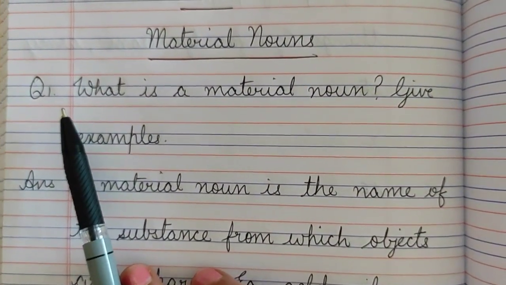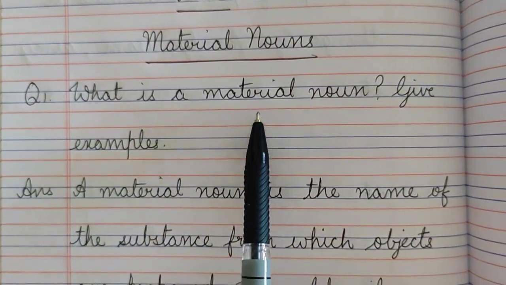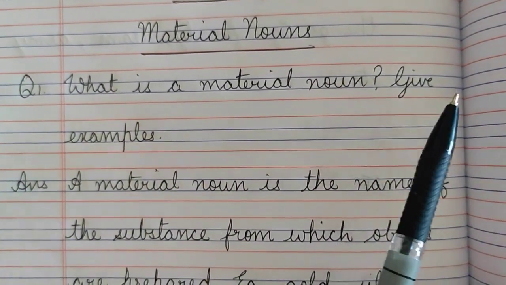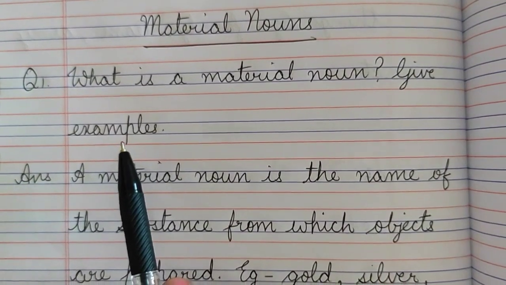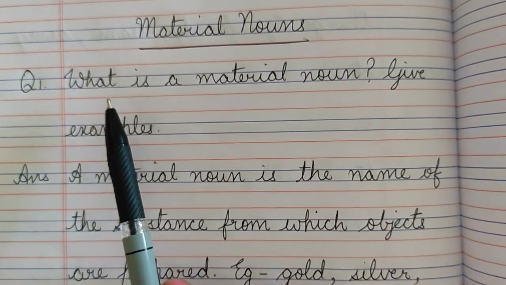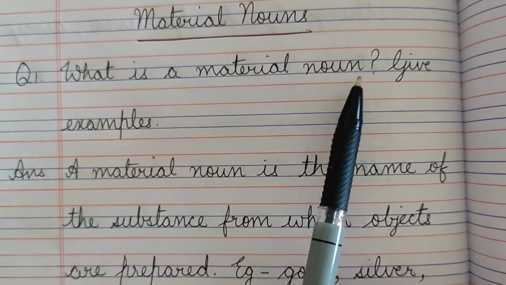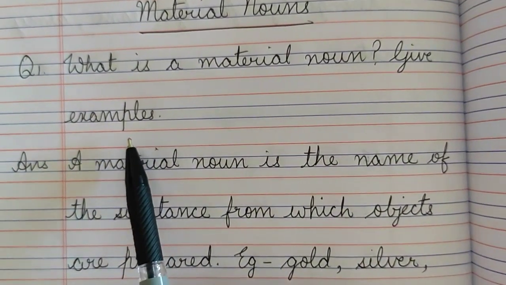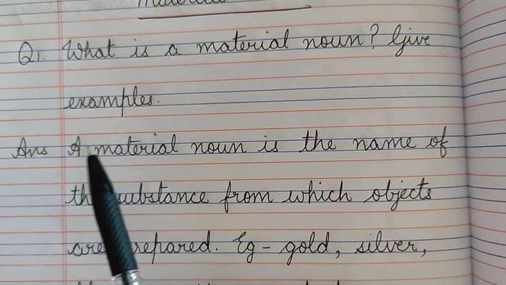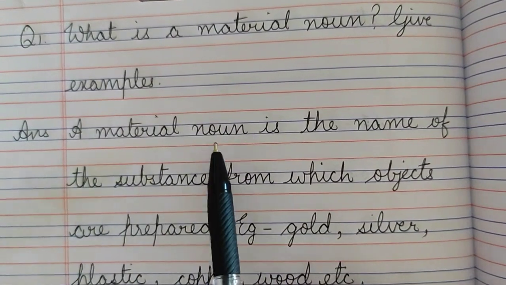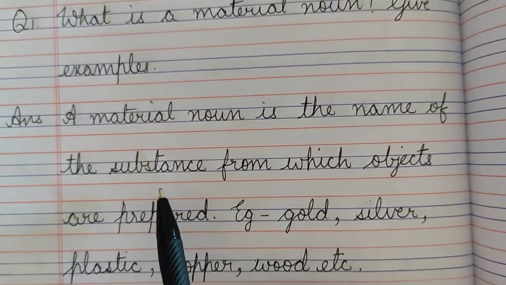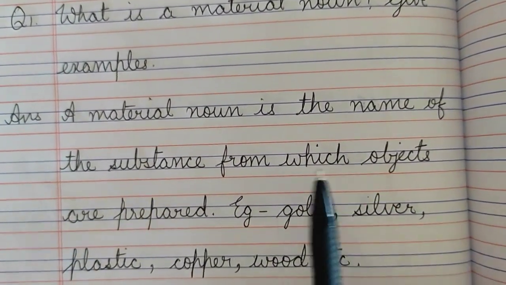Question number 1 is what is a material noun? Question mark. Give examples. I will repeat the question. What is a material noun? Question mark. Give examples. Full stop. The answer is a material noun is the name of the substance from which objects are prepared.